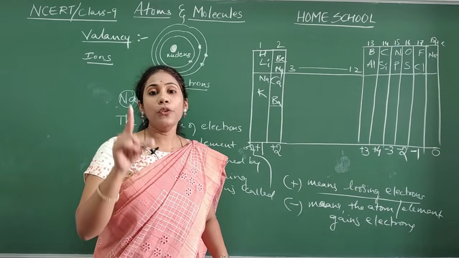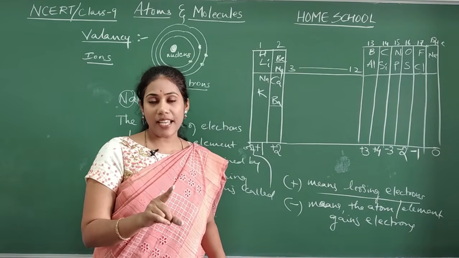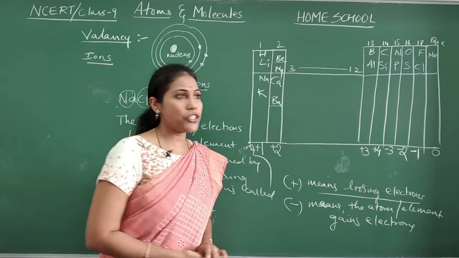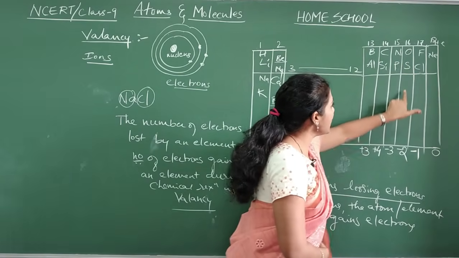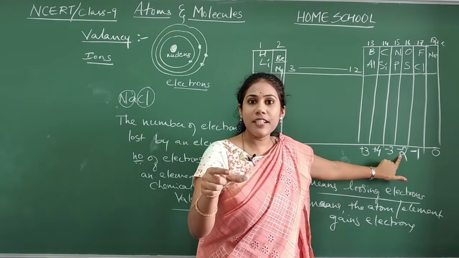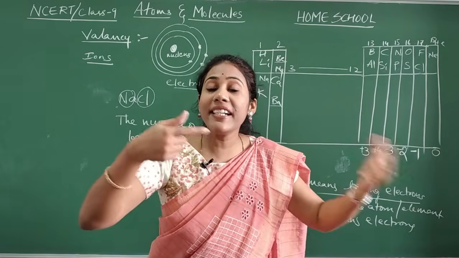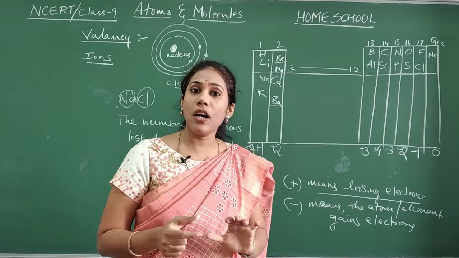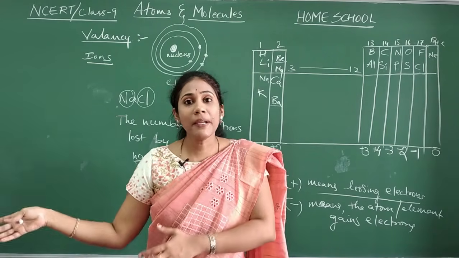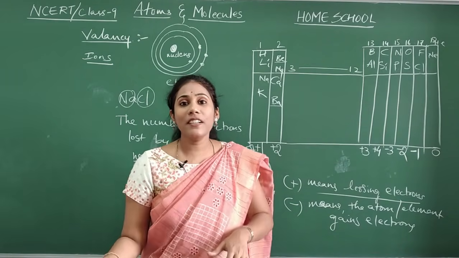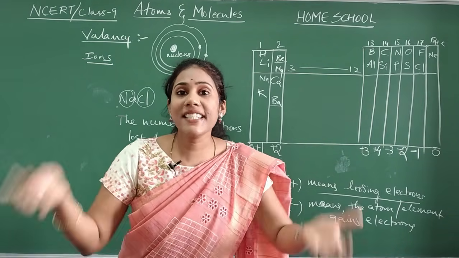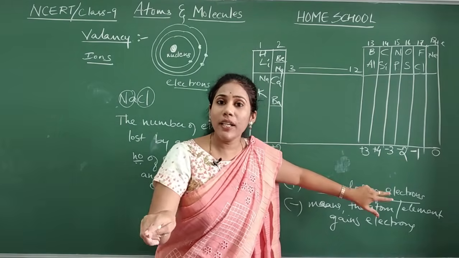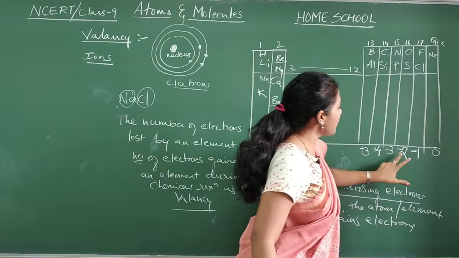Quickly answer whichever question I ask now. Try to analyze. What is the valency of oxygen? Where is oxygen coming? Here. So oxygen has valency -2. What does -2 mean? During a chemical reaction, it will take 2 electrons. I told you, a chemical reaction is all about the business of electrons. Some lose electrons, some take electrons. Oxygen is the one which always takes electrons. That is why I have put the minus sign here. How many electrons will it take? 2 electrons.